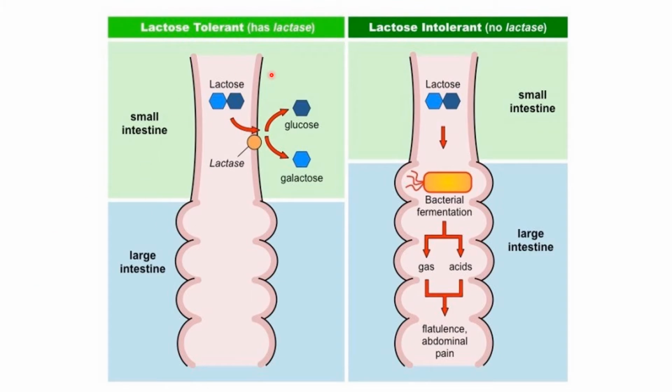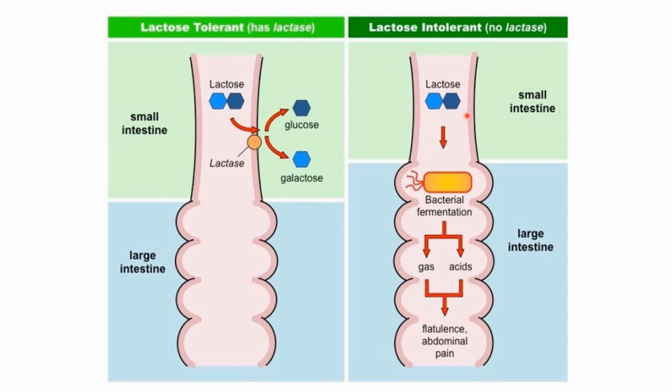Now here you can see what happens to lactose when an individual consumes dairy products or milk. The intestinal enzyme lactase acts on this disaccharide lactose and converts it into glucose and galactose, which are then absorbed into the circulation. This is the normal metabolism.